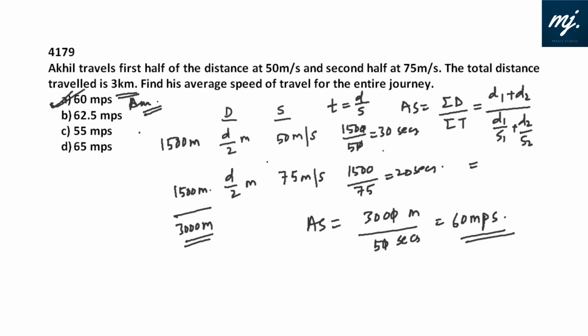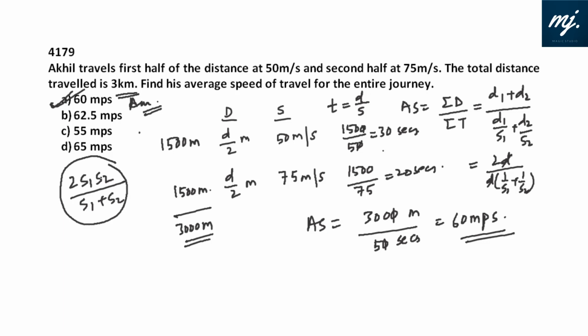And since here d1 and d2 both are same, can I write this as 2d upon d common, 1 by s1 plus 1 by s2? So actually the simple formula which is used is 2 s1 s2 upon s1 plus s2, and we should be using this directly in these kinds of sums. This is the harmonic average or harmonic mean of speeds.